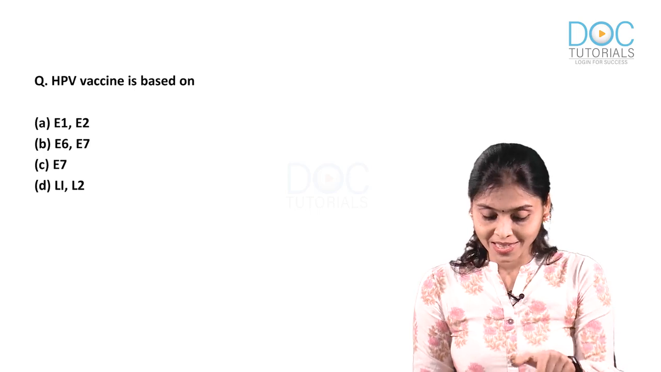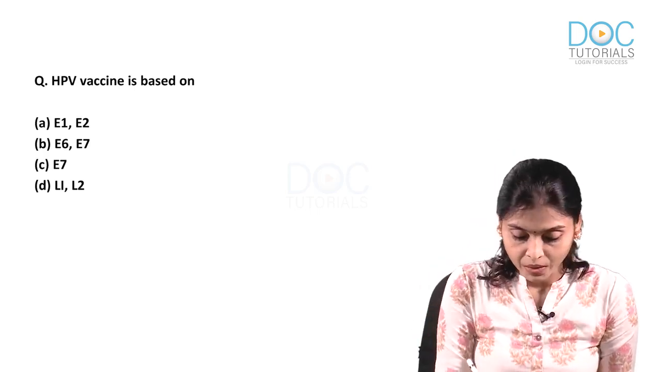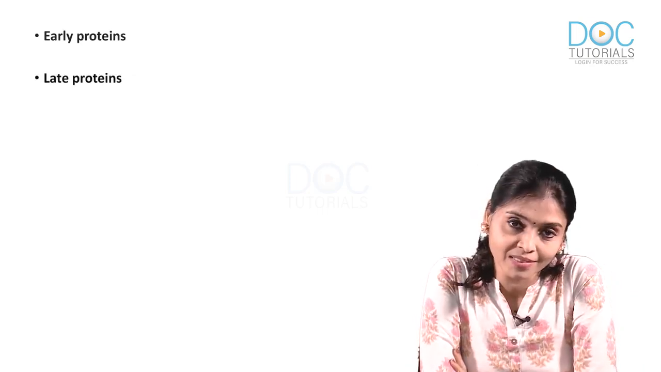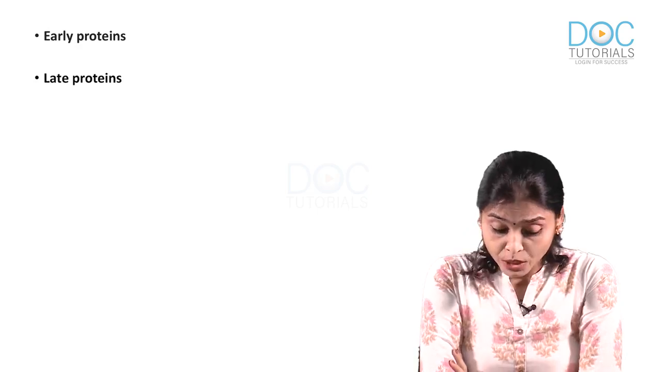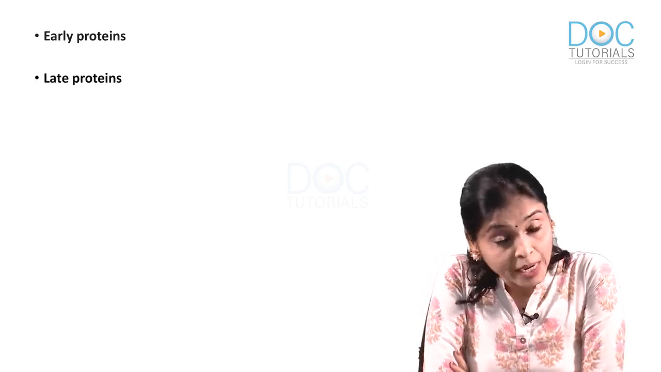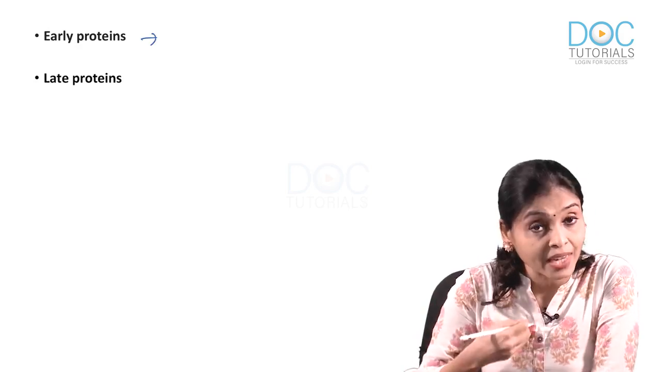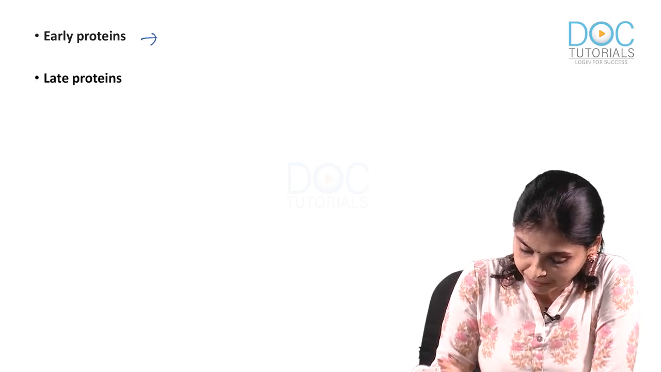Now, let us see what is this E and L. E is nothing but early protein, and L is nothing but late protein. You know, these are proteins produced by viruses. That brings you to the next question, what is early and what is late protein? Early proteins are produced by the virus after entering the host cell, but before replication.